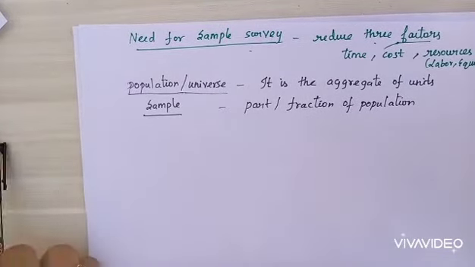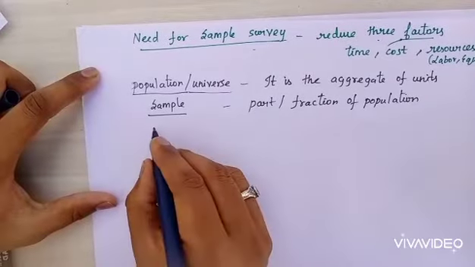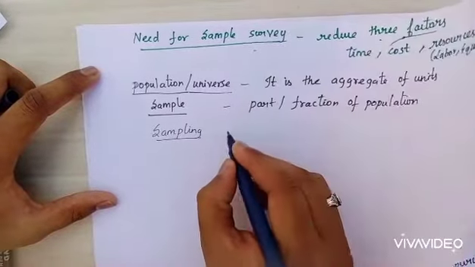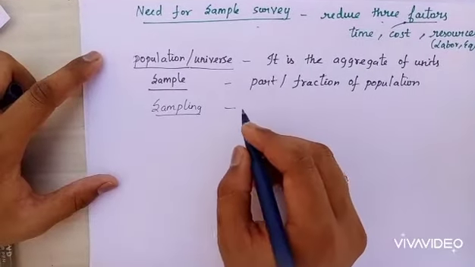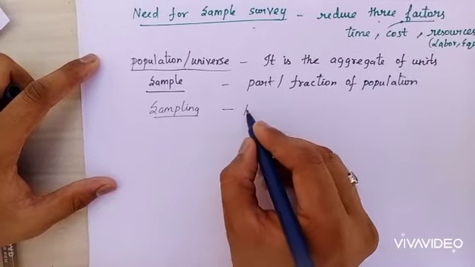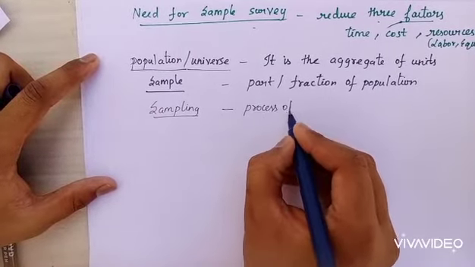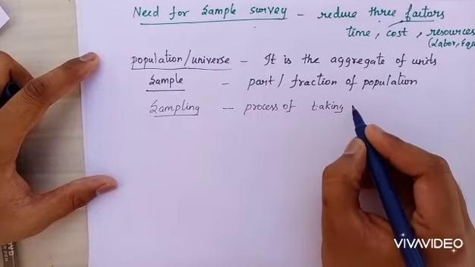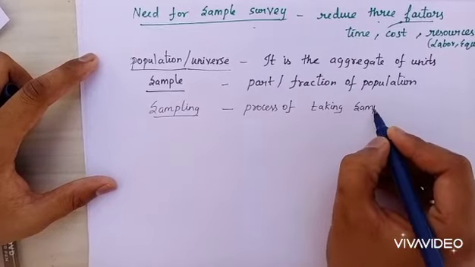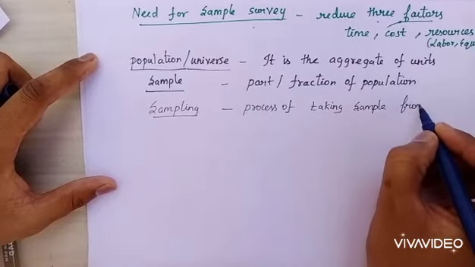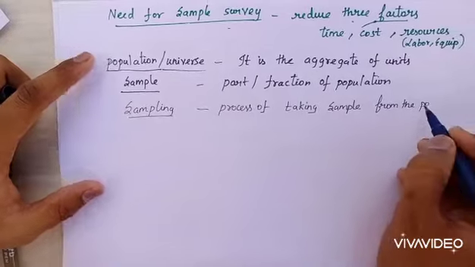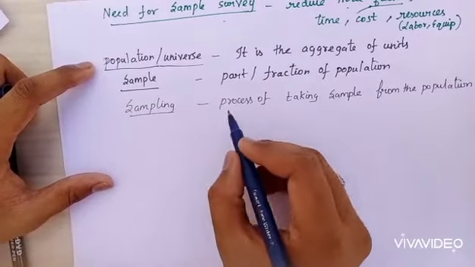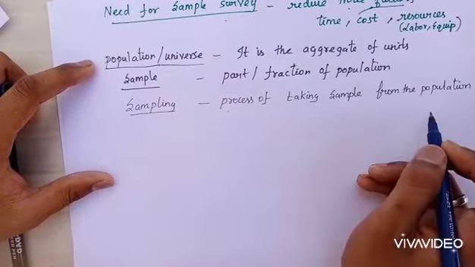And then next is sampling. Sampling means the process of taking sample from the population. So sampling means a process of taking sample from the population is called sampling.